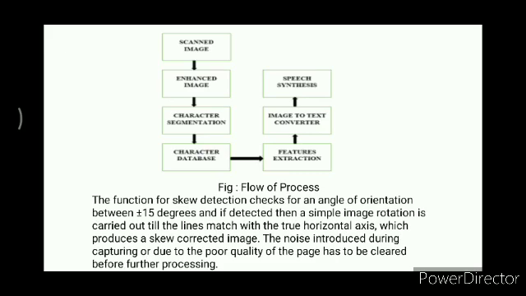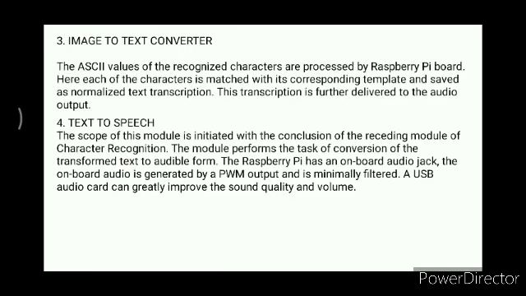The noise introduced during capturing or due to the poor quality of the page has to be cleared before further processing. Next, we will see the image to text converter. The ASCII values of the recognized characters are processed by the Raspberry Pi board. Here, each character is matched with its corresponding template and saved as a normalized text transcription. This transcription is further delivered to the audio output.